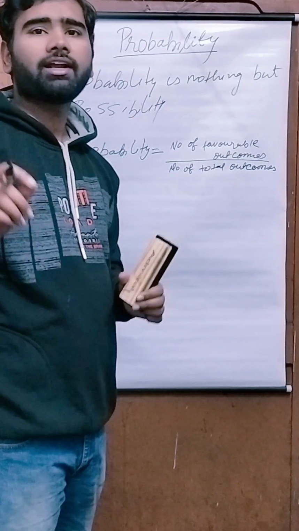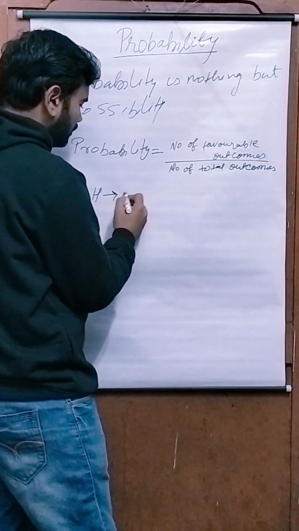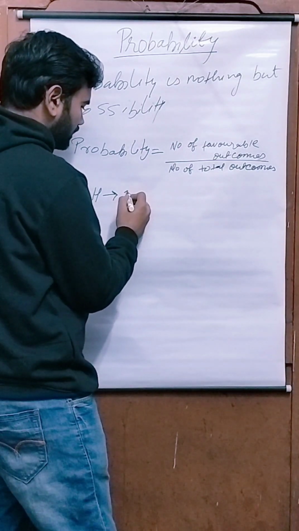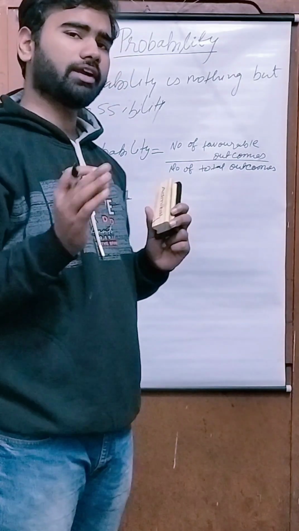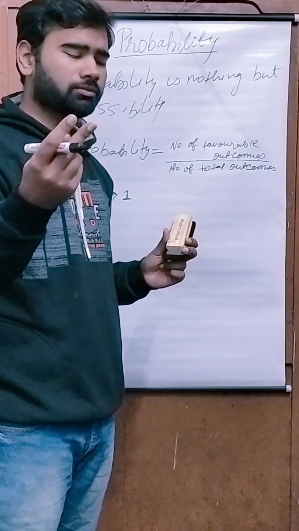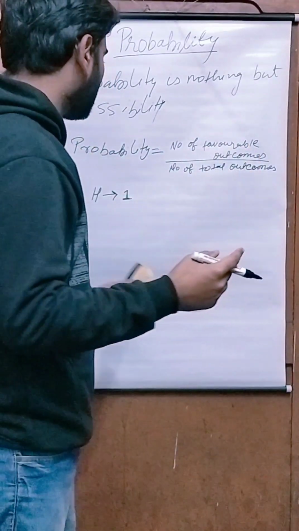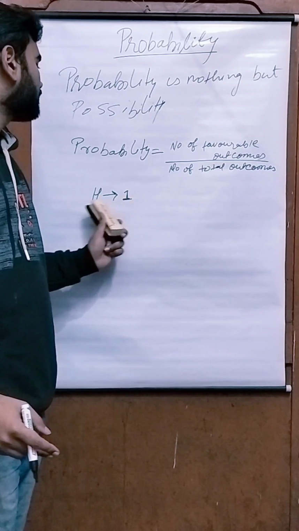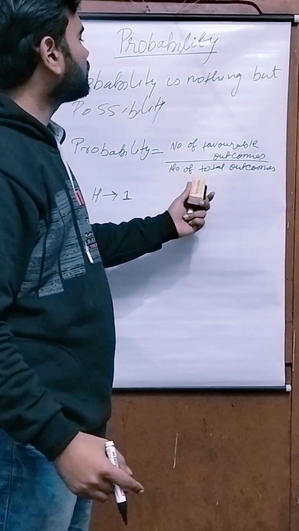Let's assume you have called head. Head means you are calling one of the outcomes. There is one outcome you have called for. You cannot call for head and tail both. If you are telling head and tail both, then your favorable outcomes will be two, but you have called for head only, so it will count as one.